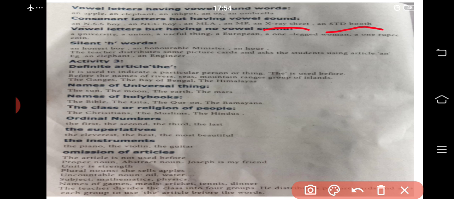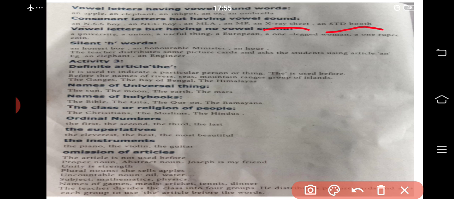Next one, vowel letters but having no vowel sound. Here we are using the article a, though these words have vowel letters, but these letters do not have vowel sounds. A university, a union, a useful thing.